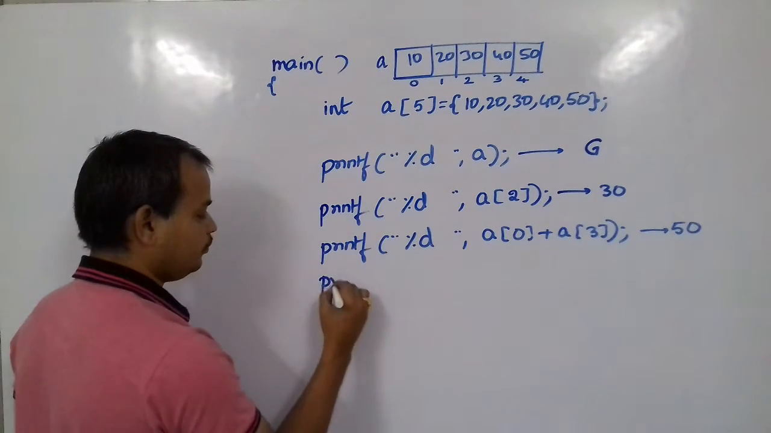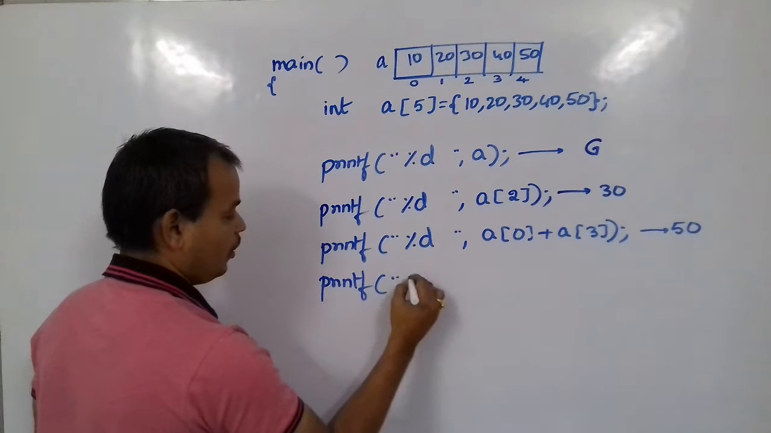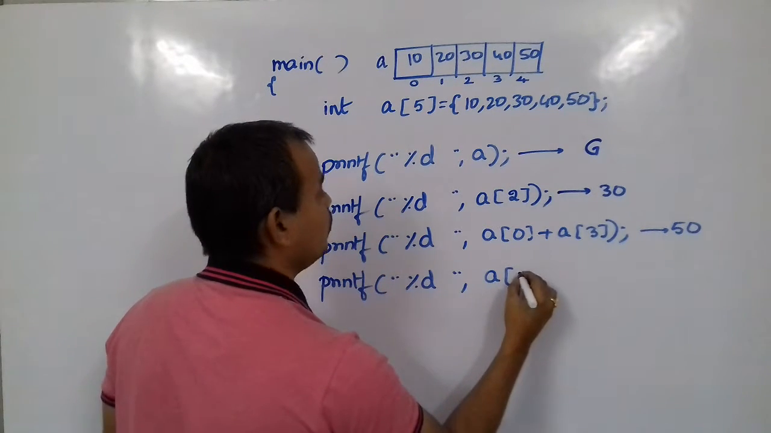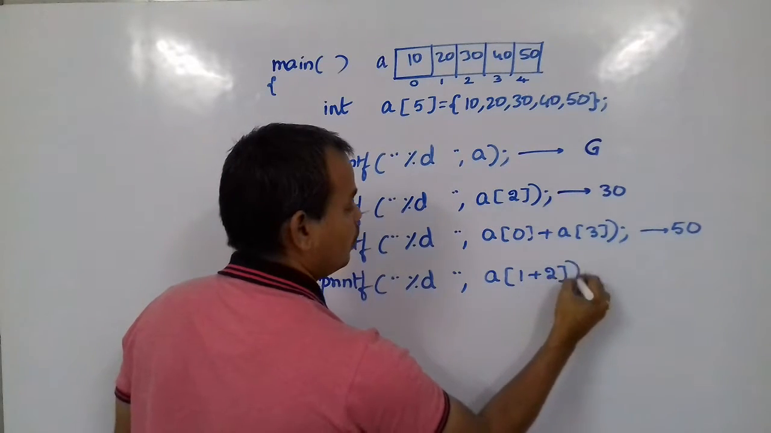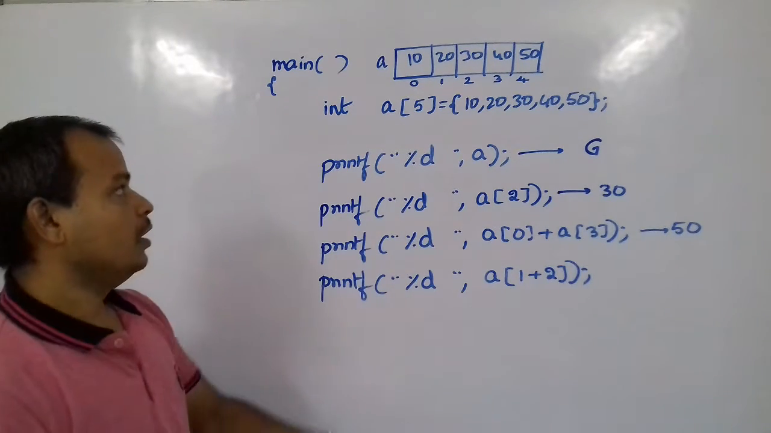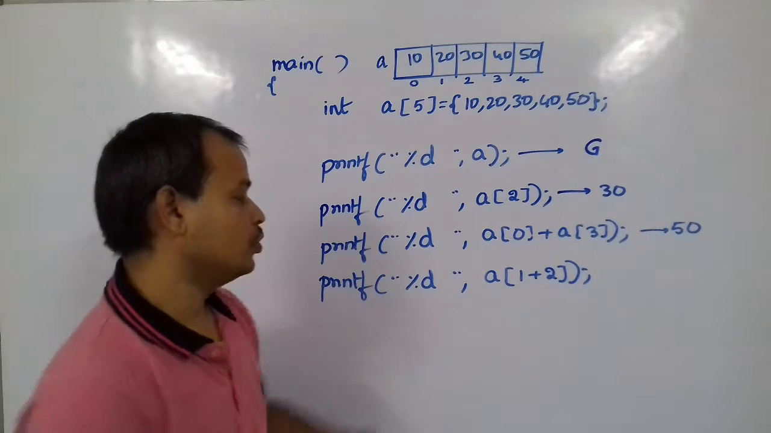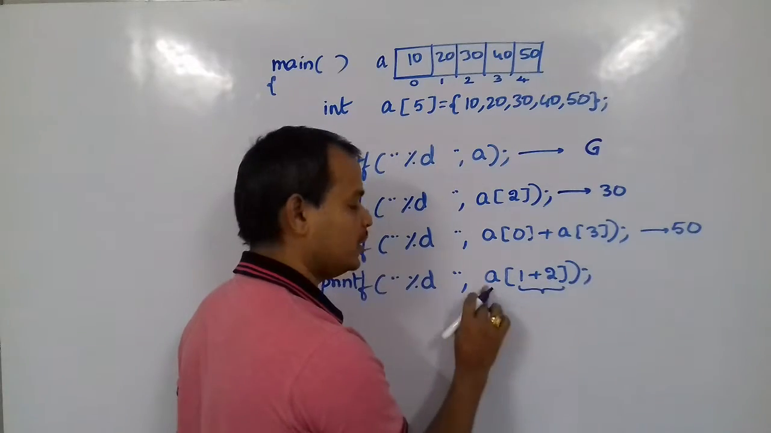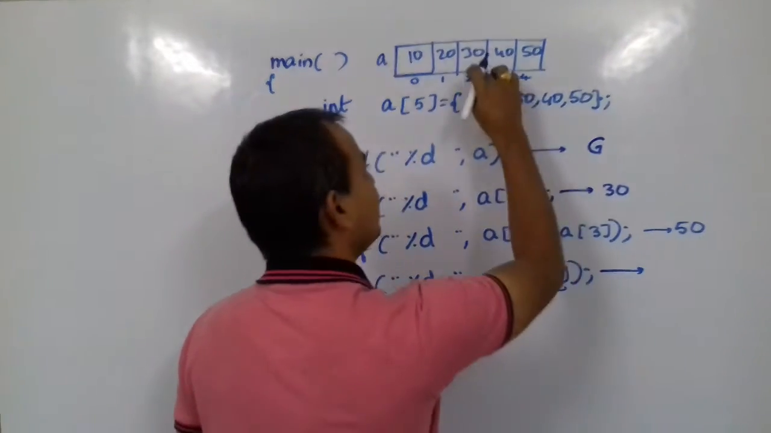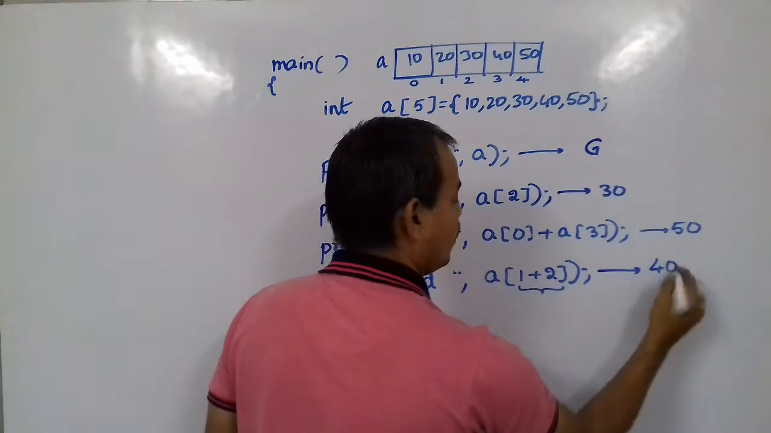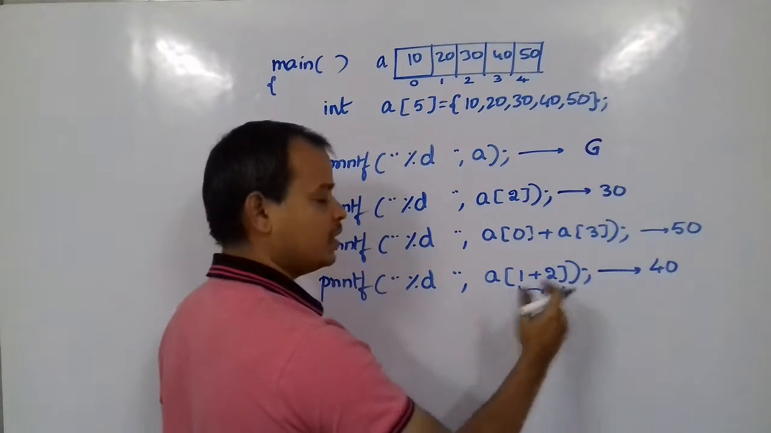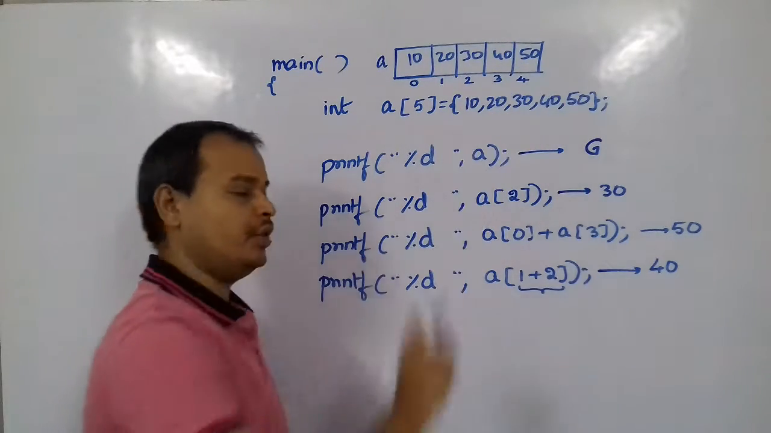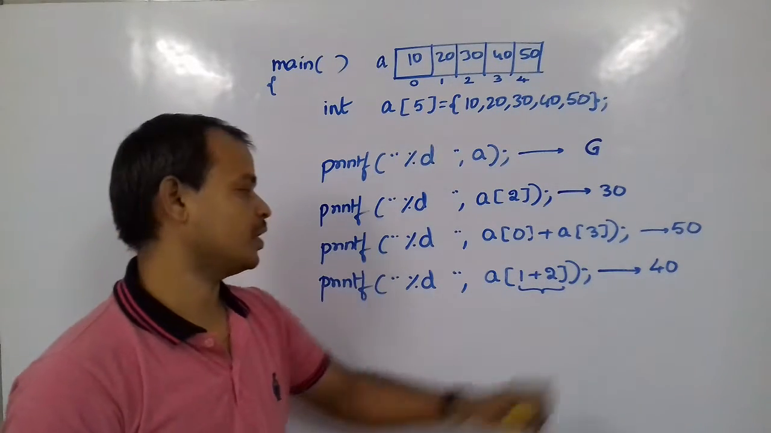And then you just go with %d. Suppose you are saying a of 1 plus 2. With this, what happens? This expression is calculated first. 1 plus 2 is 3. So this expression will be treated as a of 3. A of 3 is what? Again 40. Instead, if you say a of 1 plus a of 2, in that case 20 plus 30, 50 will be treated. But here we have given 1 plus 2, something like this.